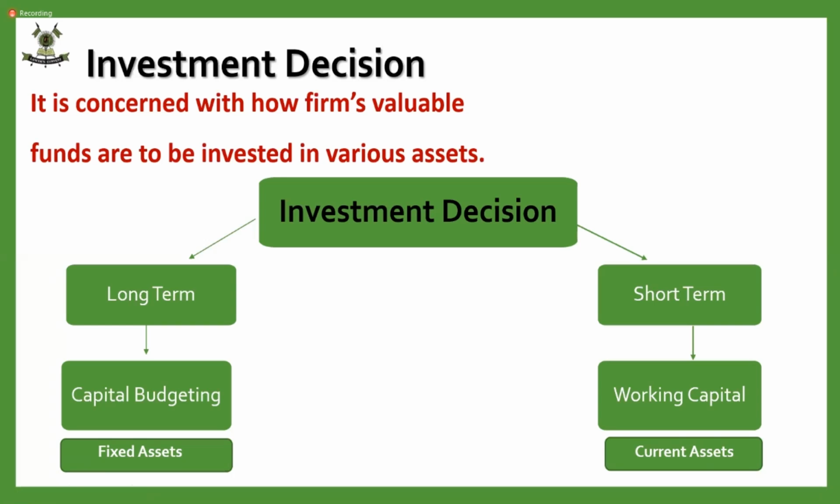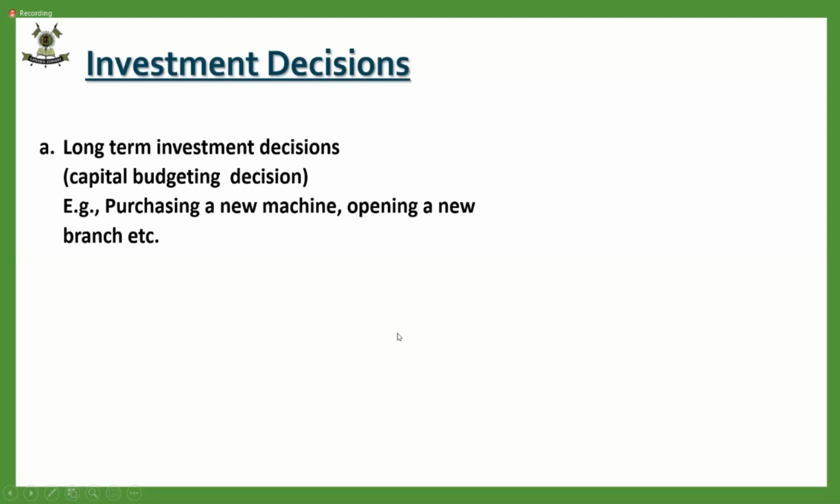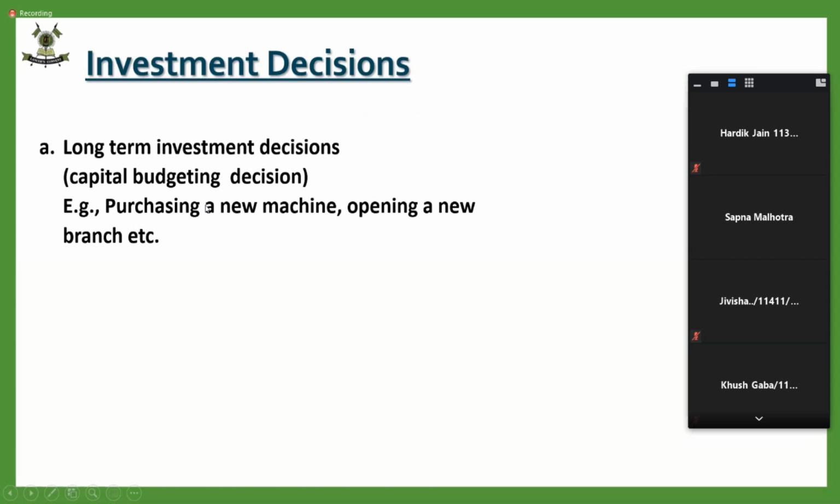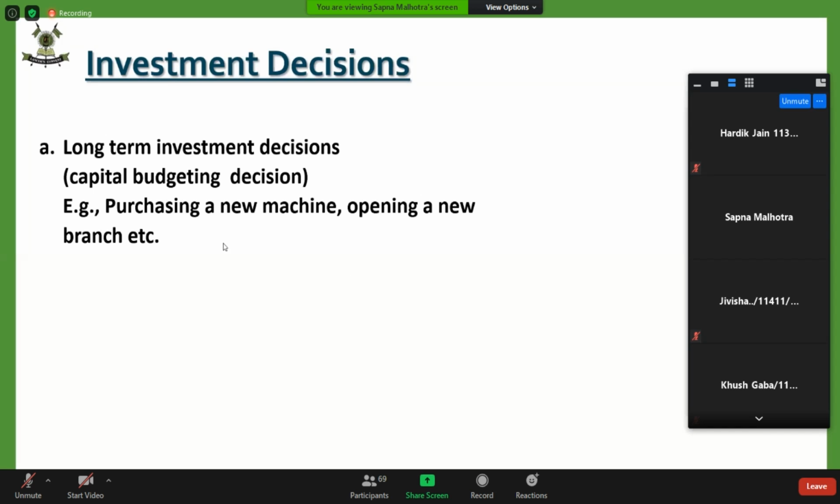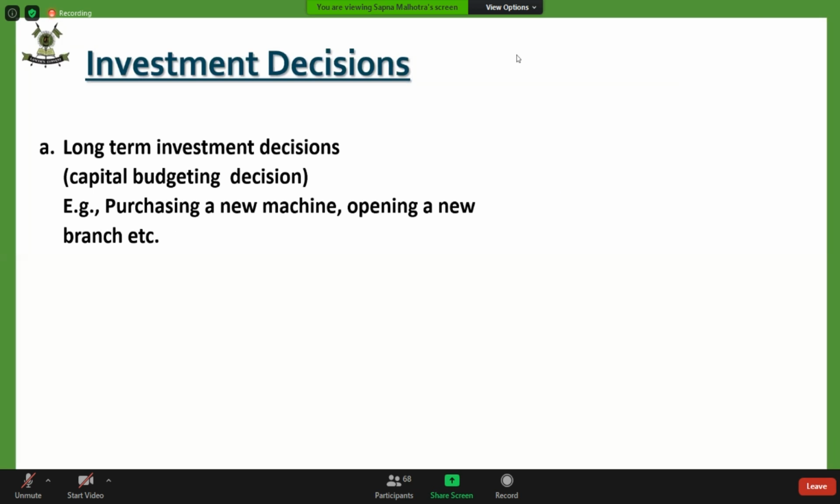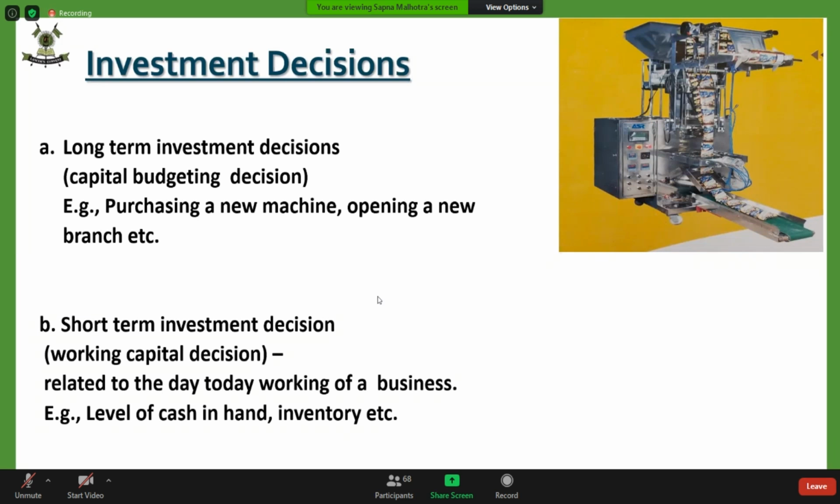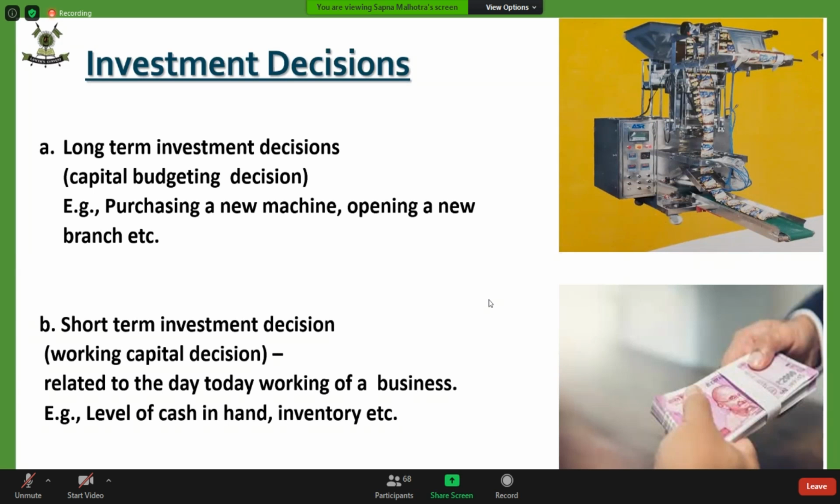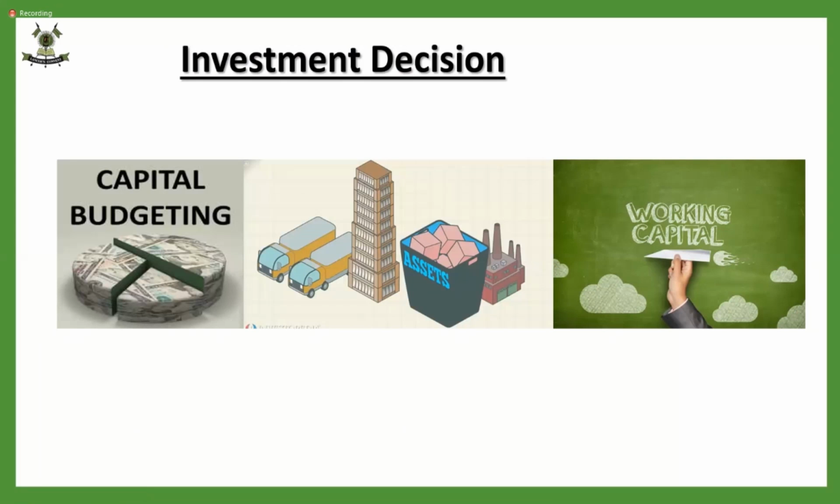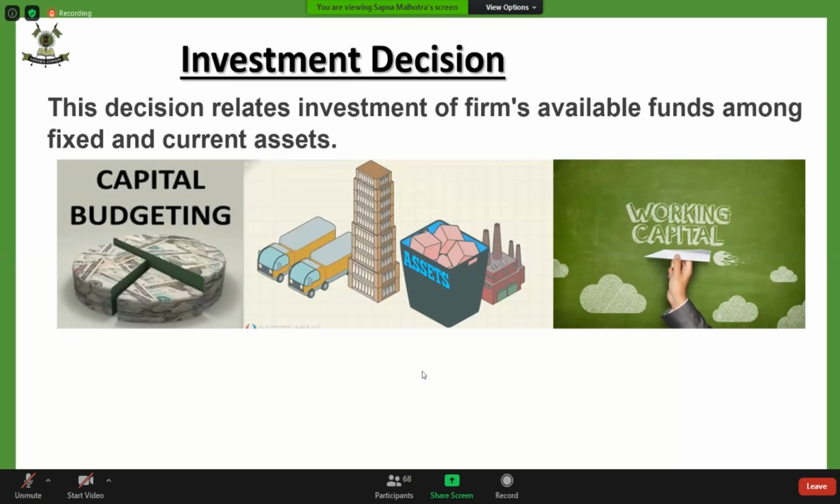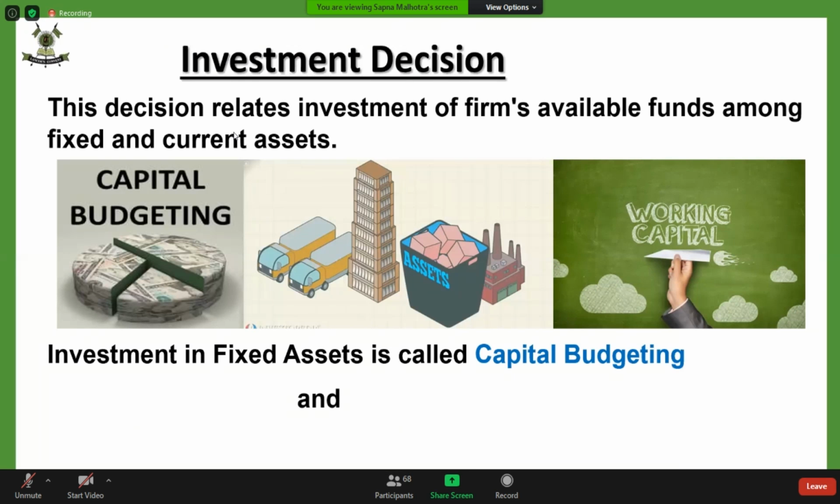Okay, so here it's fixed assets, and there it's current assets. This is investment decision. When you say investment decision, children, we are also going to say long-term investment decisions. They are also known as capital budgeting decisions, like purchasing a new machine or opening a new branch. Short-term investment decisions are like how much cash in hand you have, inventory, rent, salaries. Again and again, these are capital budgeting decisions and working capital decisions. Now, this is for the day, children.